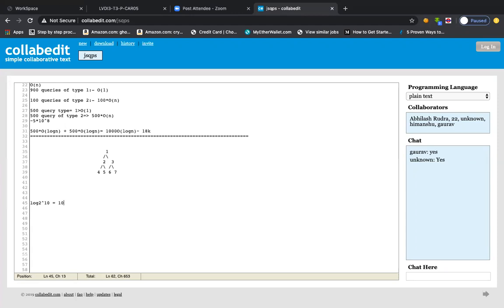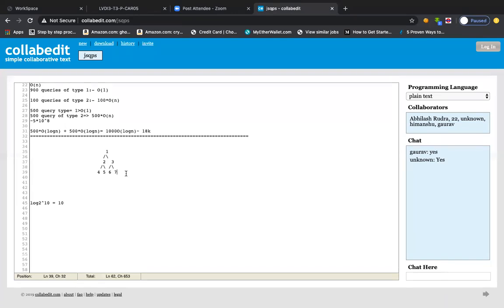Yeah, exactly. So what I'm trying to say is how many times you keep on increasing the value of 2 to reach a particular value, isn't it? So what I'm trying to express here is the importance of log n: if the tree is a balanced tree, then the height will become log n, isn't it?